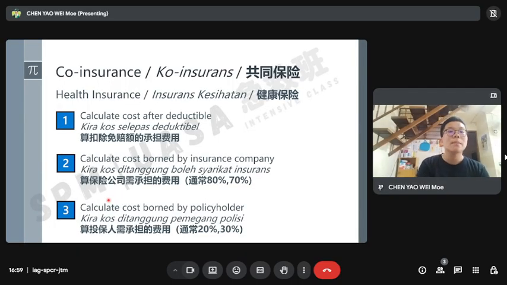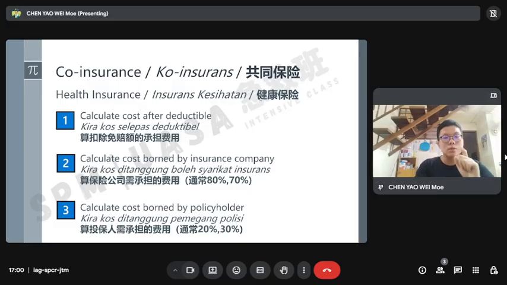You cannot multiply the original amount times the 20%, because it's a different thing, a different answer. The 20% is actually for the cost after deductible. The deductible is for yourself. You need to add it back after this, not now. So that is how insurance works. Actually, we are done with all of it.